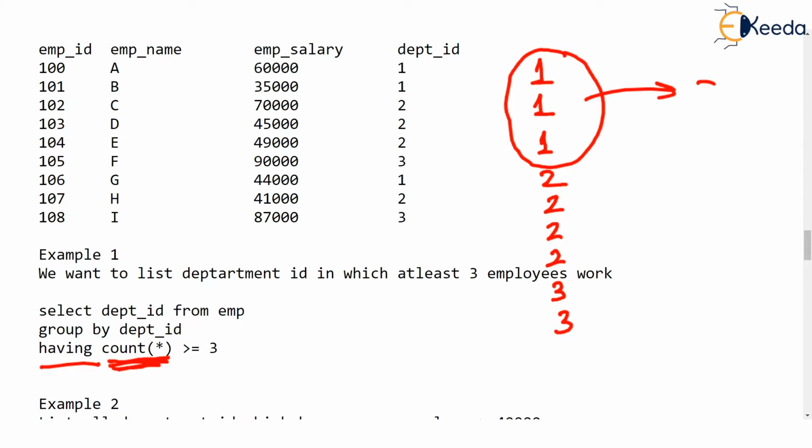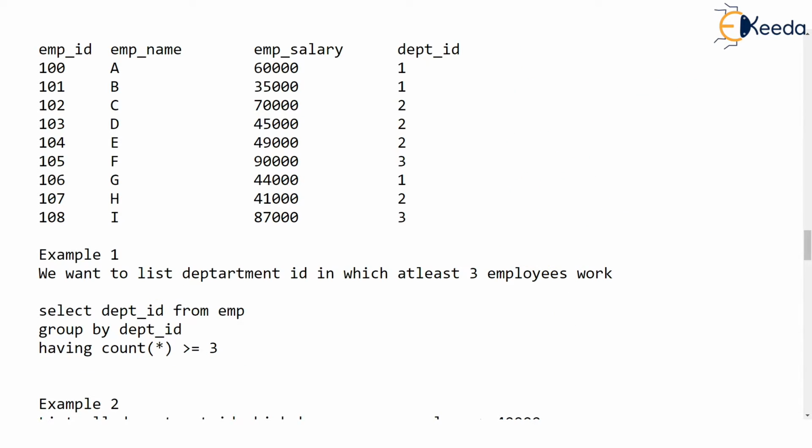We have said if the number of rows in that group is greater than or equal to 3, print that department ID. Are you understanding? So count star will run for each group, and for each group the count will be found. I hope you are understanding. The condition written after having applies for the group, not for the rows.